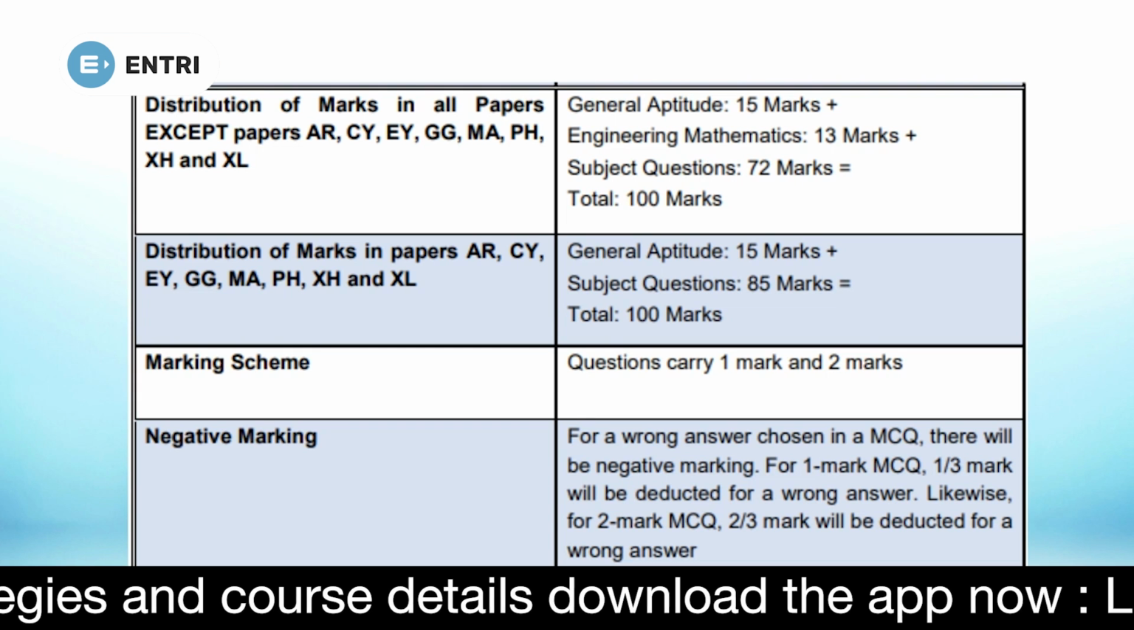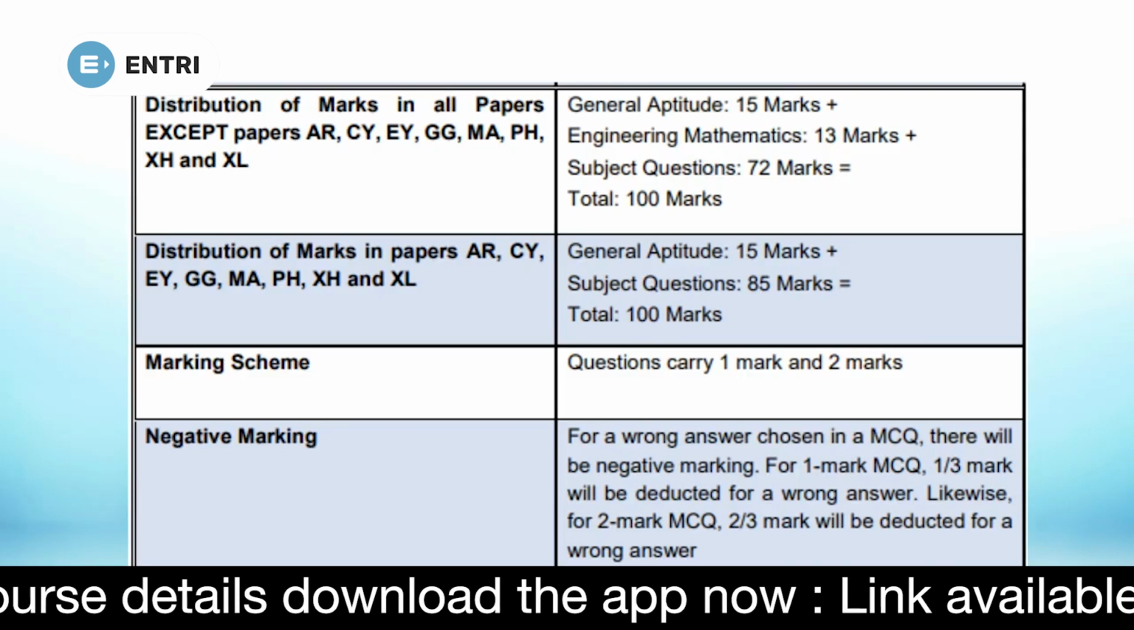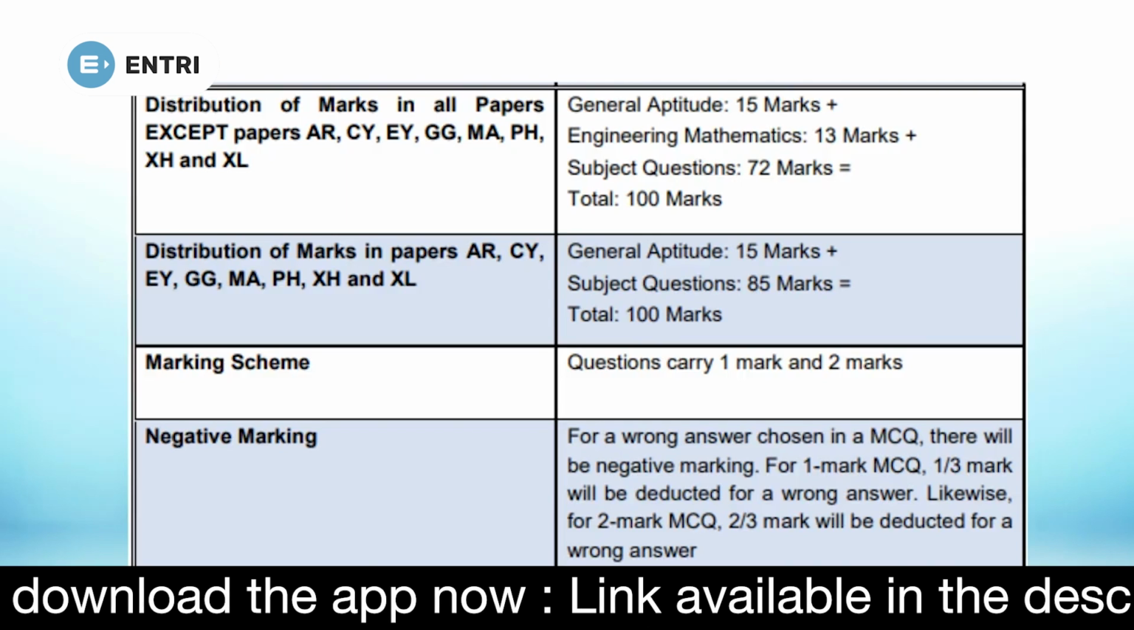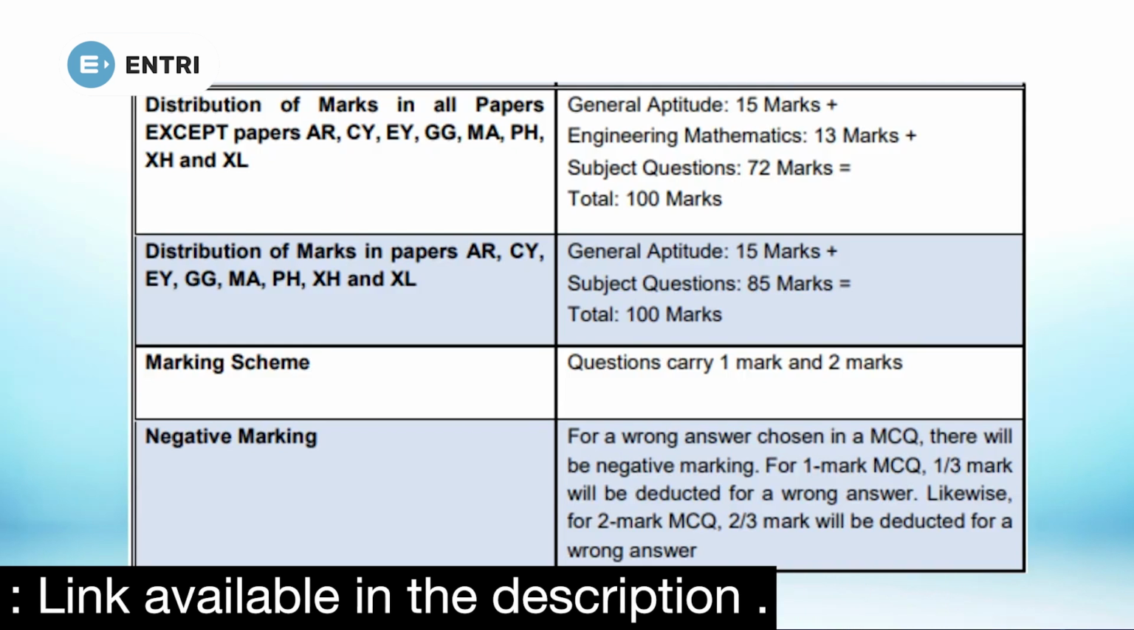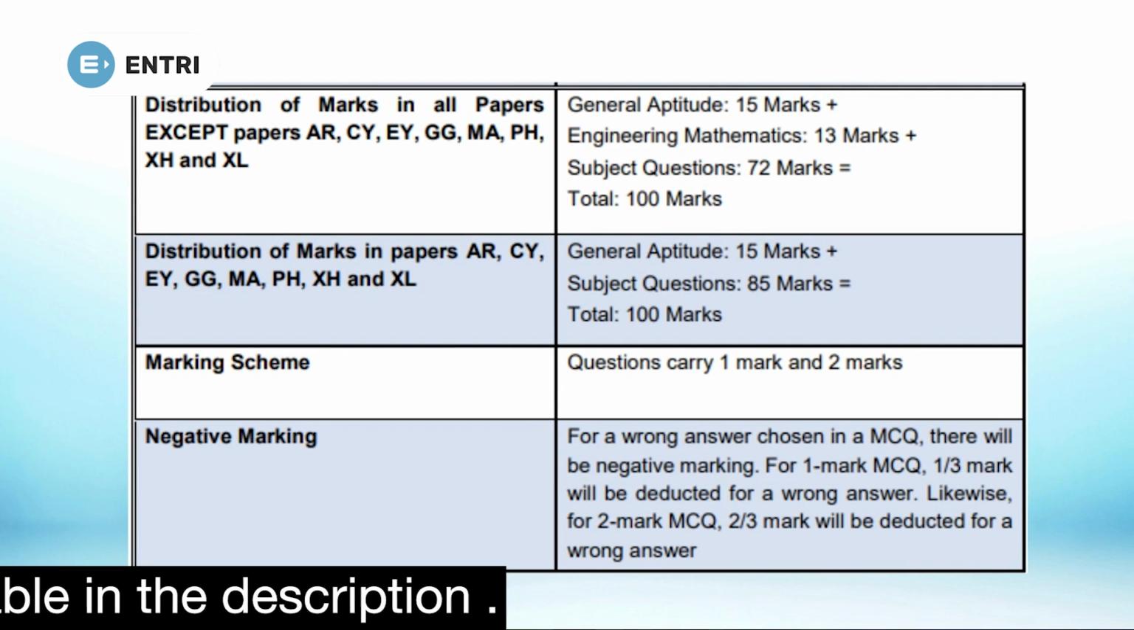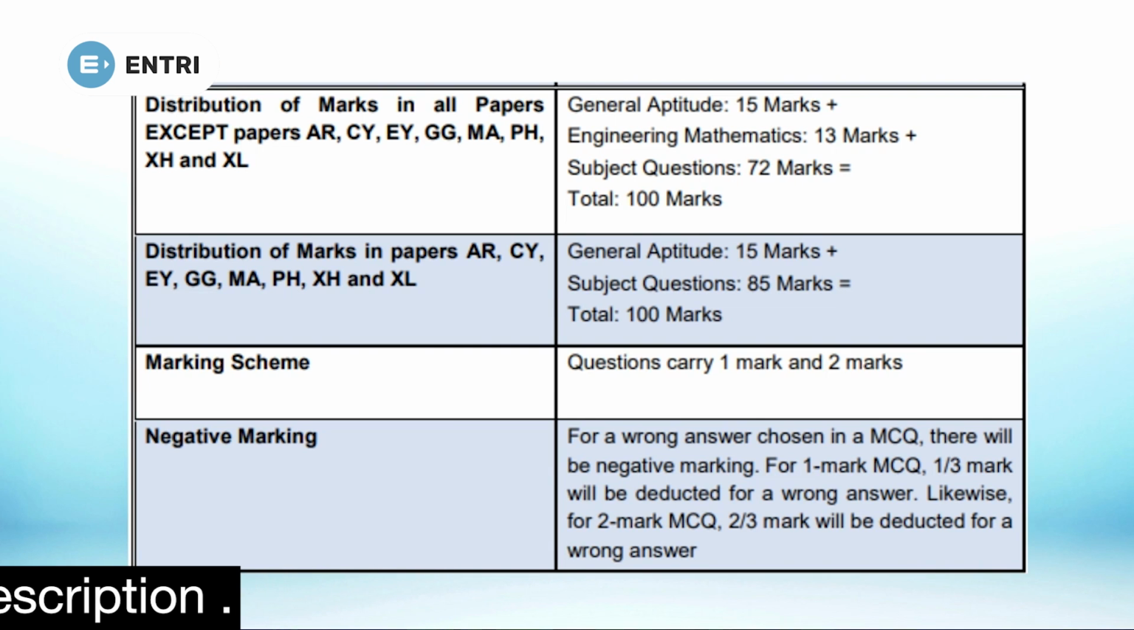If the question carries 1 mark, you will get 1 mark for every right answer and there will be a deduction of 1/3 mark for every wrong answer. Similarly, for a 2 mark question, you will get 2 marks for every right answer and there will be a deduction of 2/3 mark for every wrong answer. There will not be any deduction of marks in multiple select questions and numerical answer type questions. In multiple select questions, if you mark all the right options, you will get the mark. If you miss one right option or partially mark the options, then you will not get the mark for that question. And there will be an on-screen virtual calculator available in the exam for your calculations.